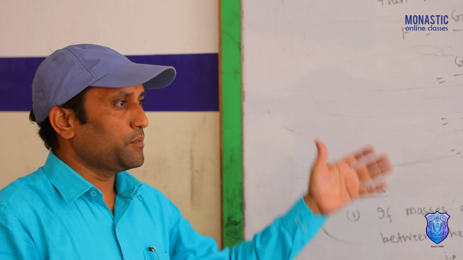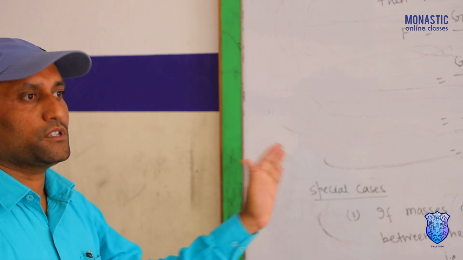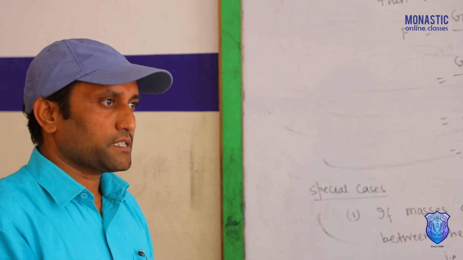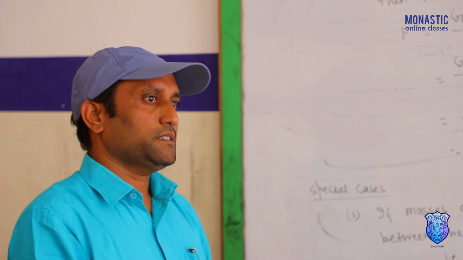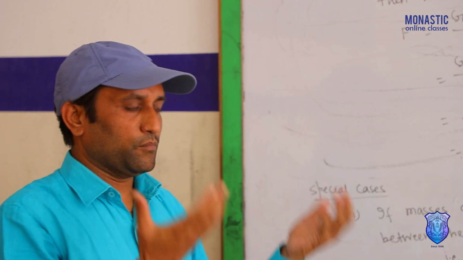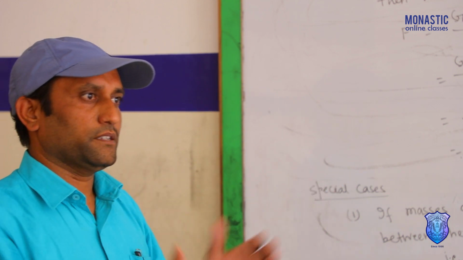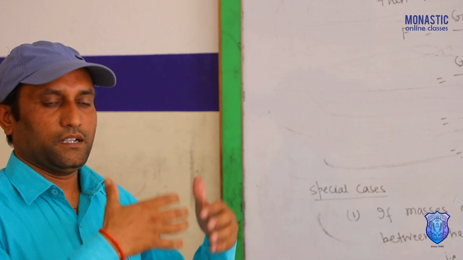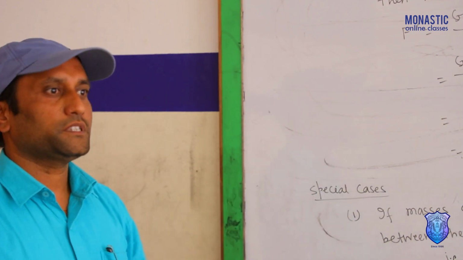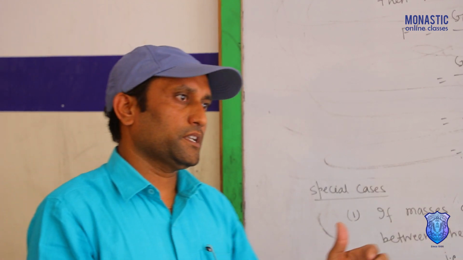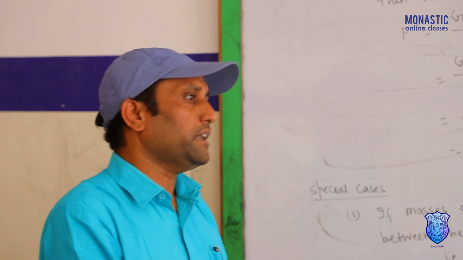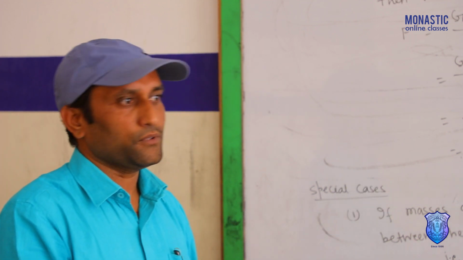Related to this, there are so many numerical problems from Newton's law of gravitation, F equals G m1 m2 by d square. We can discuss so many numerical problems from the book. Students, you can solve the numerical problems. Next day we will discuss the numerical problems related to these topics and another relation between gravitation, acceleration due to gravity and gravitational constant.